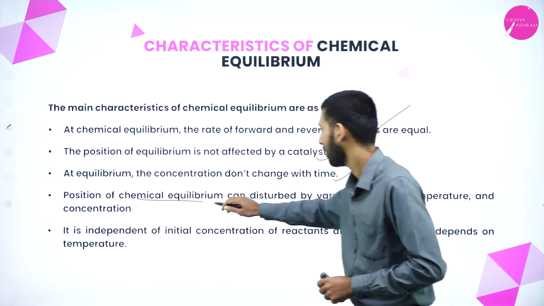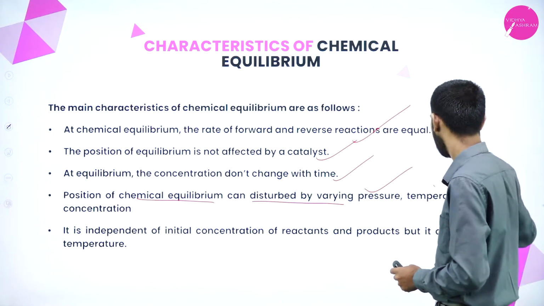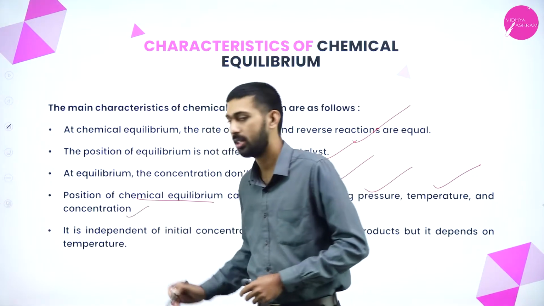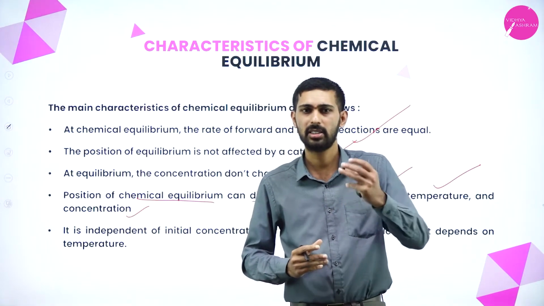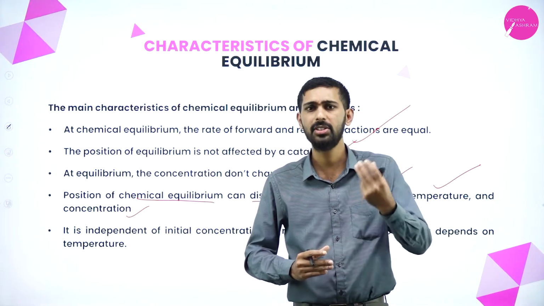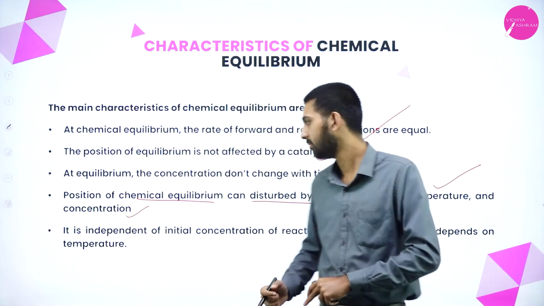Next thing is position of equilibrium. The position of chemical equilibrium can be disturbed by varying the pressure, temperature and concentration. At some stage we can change the concentration, pressure and temperature.